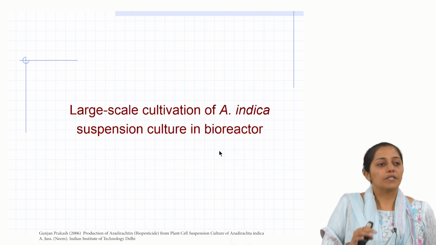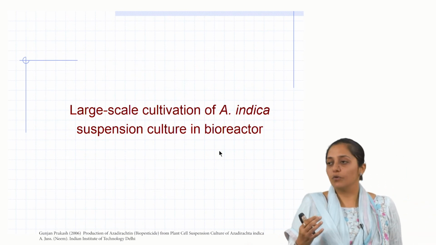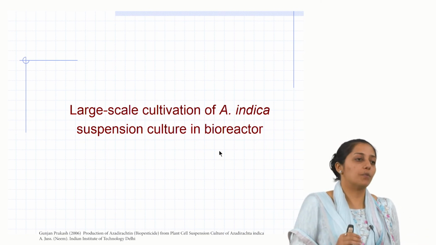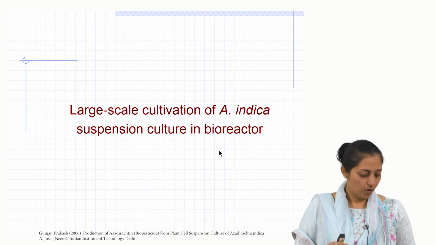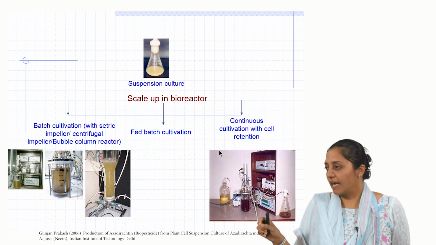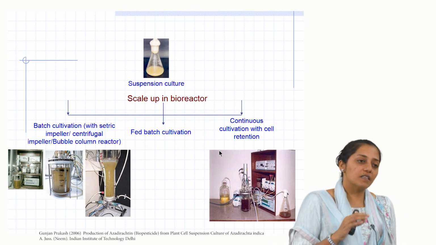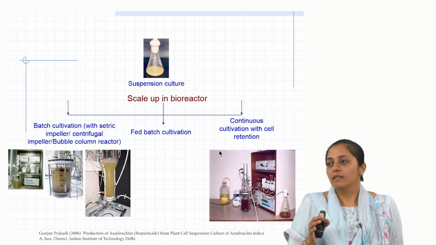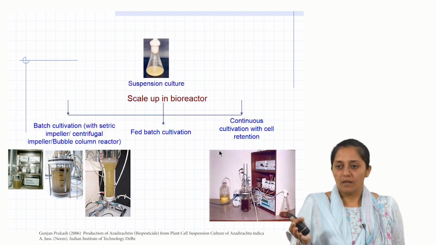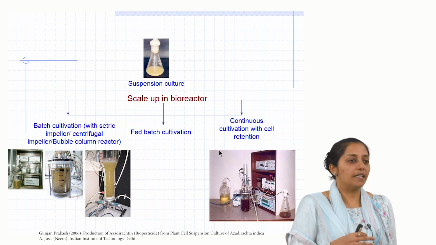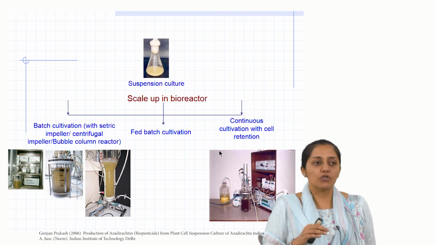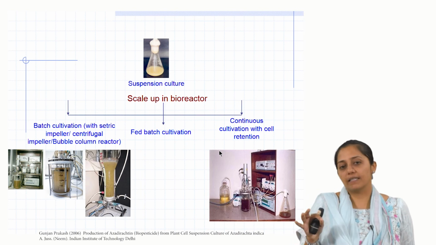So once all these strategies were known to lead to enhancement and you have selected them, then what is important? To choose the right reactor for mass cultivation. For that, what was done? Batch cultivations were carried out. Even in the stirred tank reactor, I mentioned that the shear forces can be varied by changing the impeller design. So they did a study in which, in the same stirred tank reactor, different impellers were used based on their mass transfer coefficients and mixing time characteristics.